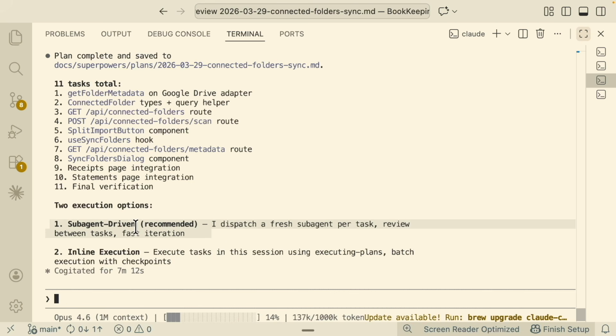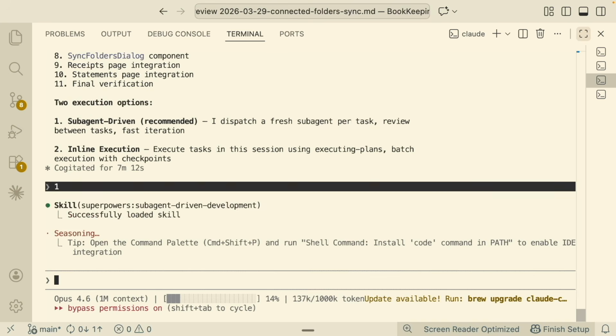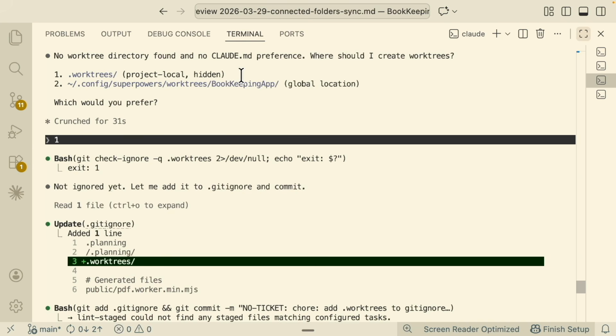But for our case here, I'm just going to go with the recommended approach, because for each task here, you can see it's going to trigger a sub-agent with a fresh context window per task, so that we can review between tasks with fast iterations and know exactly what happened here. So in this case, I'm going to choose option 1 here, and it's going to use the sub-agent driven approach. And here you can see it's asking me if we want to create a work tree inside of the project level or in the global location. In this case, I choose the project level, so I choose number 1.